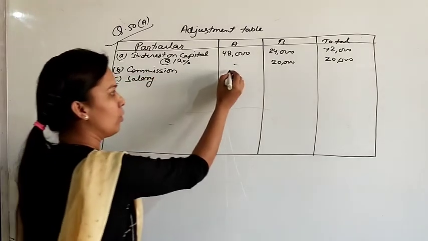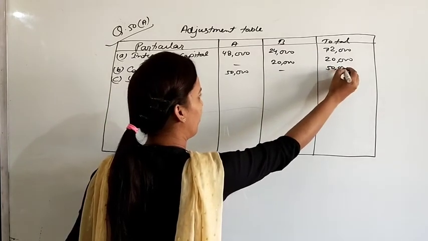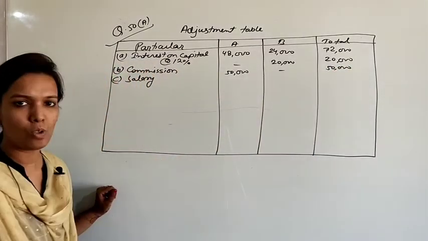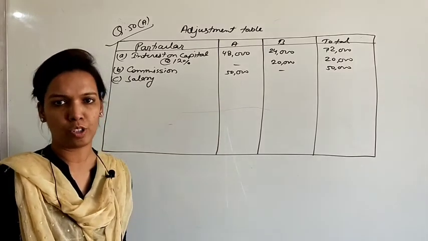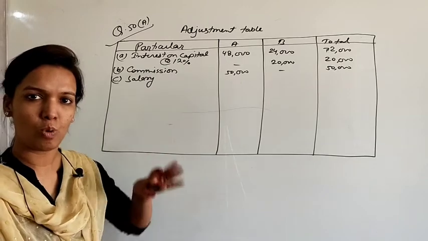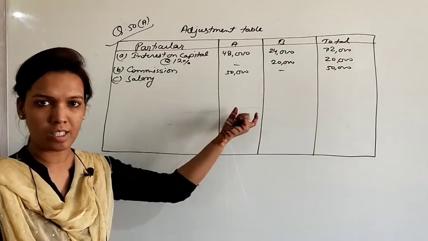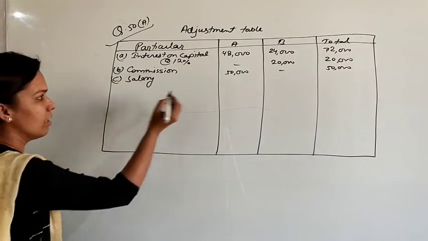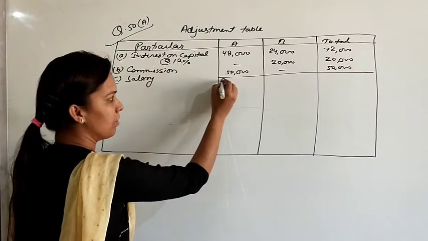Salary is given only to A, not to B, so it is 50,000. These are all income for the partners but loss for the firm. Interest on capital, commission and salary are all income for the partners. That's why we first wrote these 3 items, and now we will write the interest on drawings. So first total all these items.